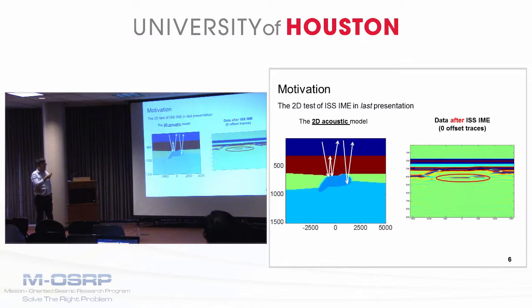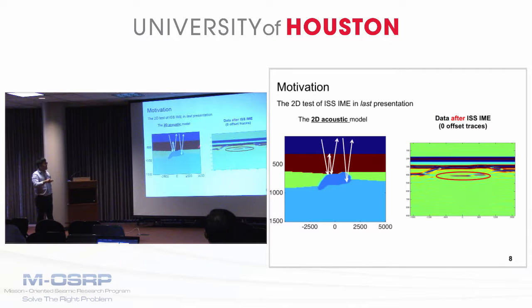The results of the ISS-IME after removing the internal multiple are very impressive and encouraging. We can see this base salt primary is recovered, whereas the currently most capable method, the ISS-IMA plus adaptive, failed to recover this primary when removing the internal multiples. So we have this very encouraging recovered primary by the ISS-IME method.